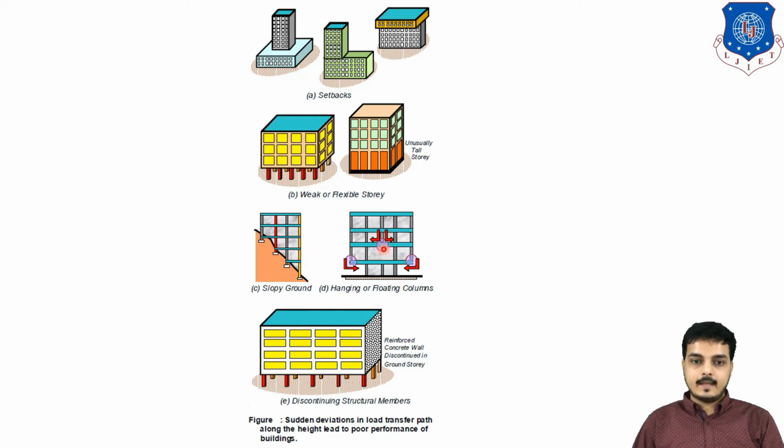Obviously, floating column. Look here, there is a column, then there is no column, then there is a continuity of column over here, but there is no continuity of column over here as well as over here. Such columns are known as floating columns, because they are not directly resting on the foundation, they are resting on the beam. Such kind of columns are avoided during the planning stages.